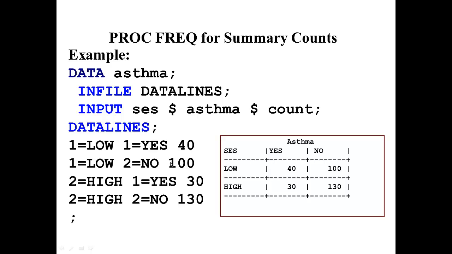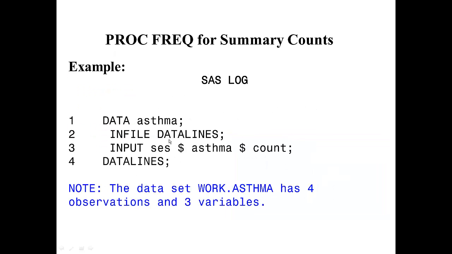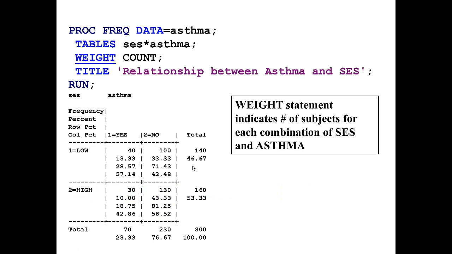So again, we're only reading in 4 observations, but with these 4 observations, we can create a contingency table that's summarizing data on 300 patients. So here is the SAS log from reading in this data, and we see that we've read in 4 observations and 3 variables. And the way that we are able to create a table that shows 300 observations is by using the weight statement. So the weight statement indicates the number of subjects for each combination of socioeconomic status and asthma.